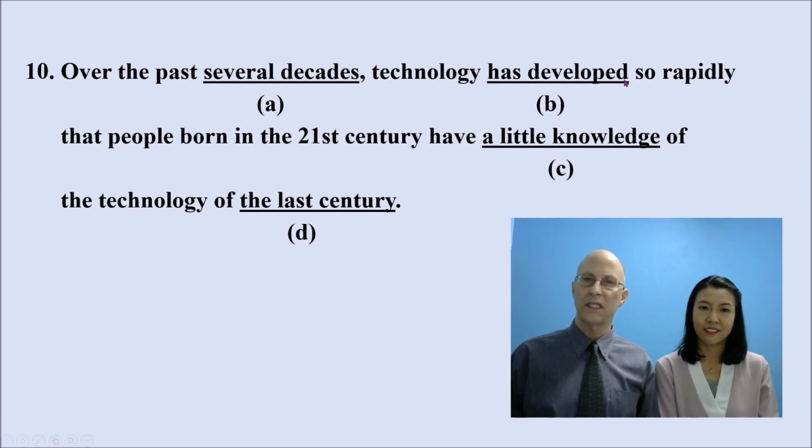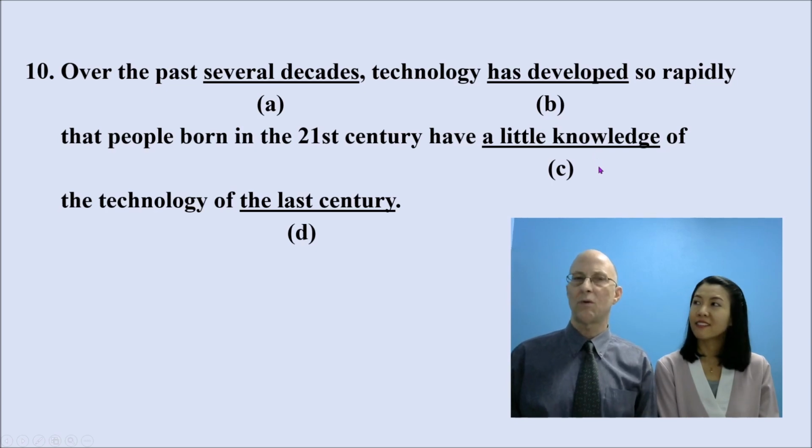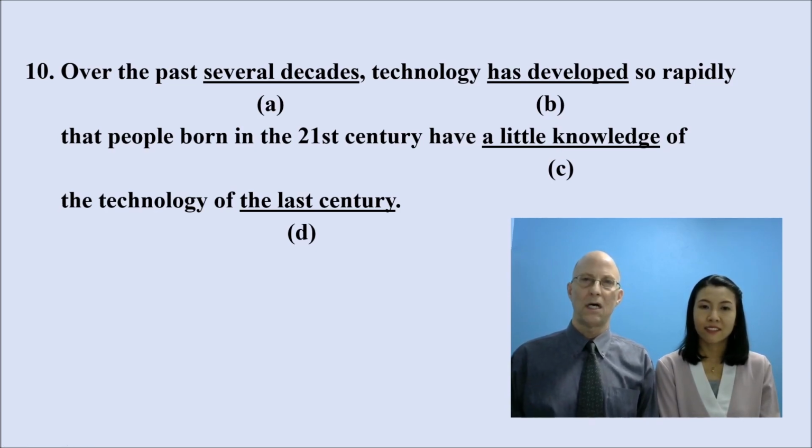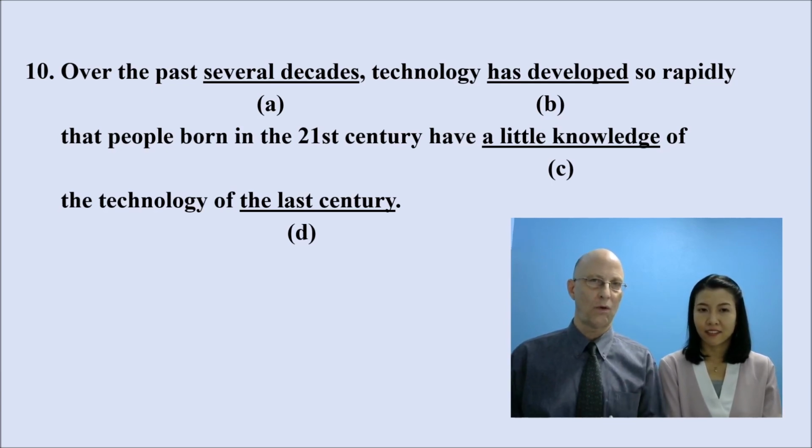What we're left with is C, and C is a very fine point. Here we have something, a little knowledge, which isn't necessarily wrong, but it doesn't fit the tone of the sentence. A little knowledge means some. However, if you cut the word a, you are left with little knowledge, which means not enough. The key word in this sentence is actually so. The word so before rapidly shows us we are trying to stress this point and that we're going to compare it to something else, in contrast to something here, a feeling of not enough. And a little means a small amount.